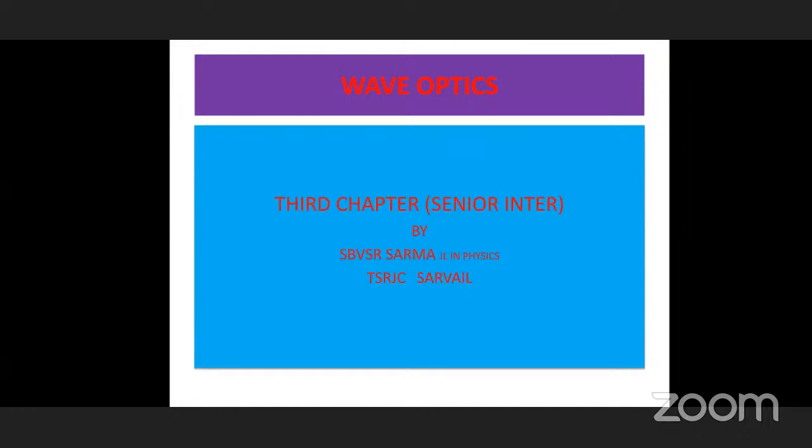This is physics second year class. We are discussing wave optics. In the previous classes, we have studied different theories of light propagation, that is, the corpuscular theory and the wave theory.